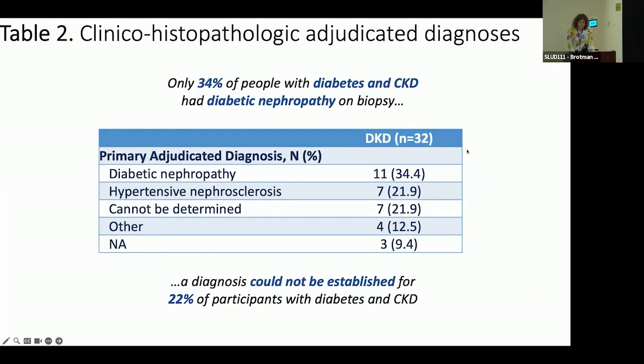So in this cohort, about 1/3, 34% of people had a primary diagnosis of diabetic nephropathy. 22% had hypertensive nephrosclerosis, and 22% had non-specific or mixed findings that precluded a clear diagnosis of either of these pathologies. 13% had other findings, surprising findings, IgA nephropathy, fibrillary GN, et cetera. But I just think it's really notable that, among this group that we think we know what's going on, it may be more complicated than it appears on the surface.